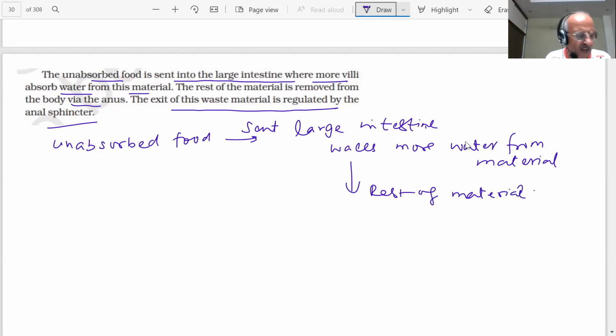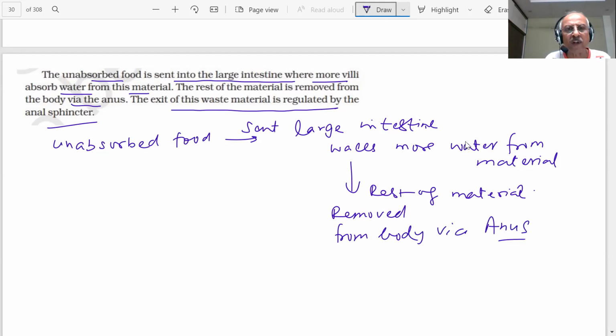Water is absorbed. The rest of the material is removed from the body via the anus, student. The exit of waste material is regulated by the anal sphincter.